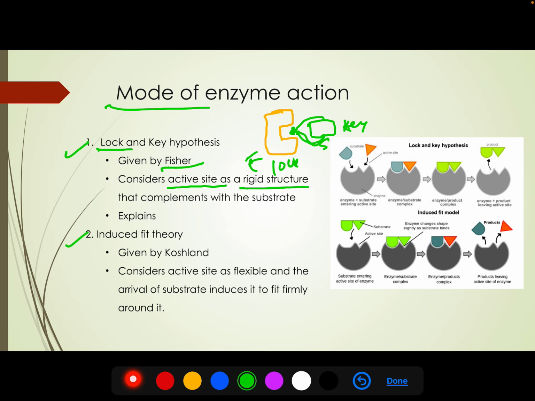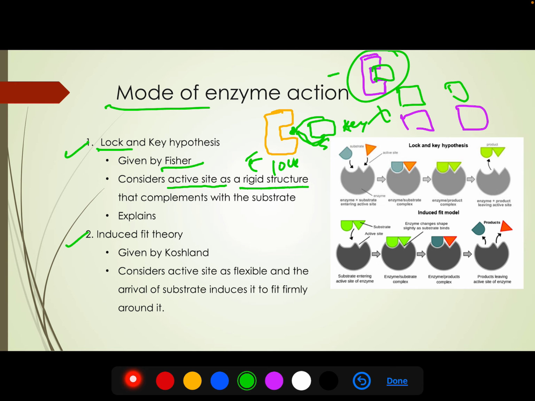But there were certain drawbacks. There were some questions that this theory cannot answer. If only fitting of the size is the point, then anything like this substrate would fit into the active site and get converted into the product. But this does not happen. Anything other than the substrate that gets into the way won't proceed forward and no product will be formed. The lock and key hypothesis cannot answer why this is happening.